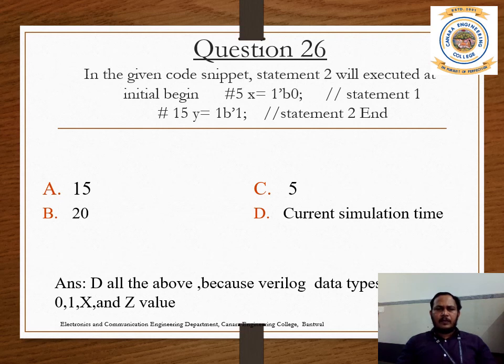It's given 5 plus 15, total 20 nanosecond. Then you have to check the system time also. If it is 10 nanosecond, then you have to multiply 10 into this 20. So then it may be 200 nanosecond. So it depends on the current simulation time. Whatever you define in initial statements, only that is reflected.